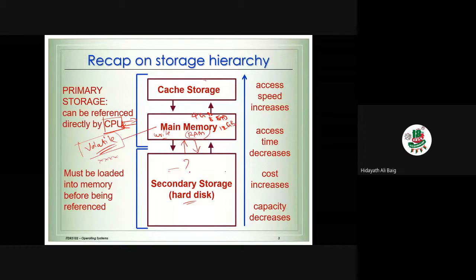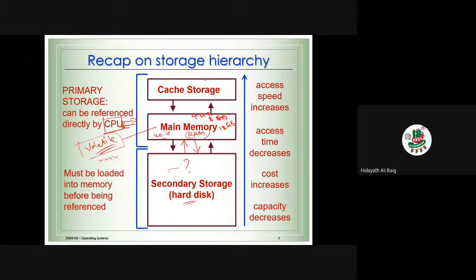But if you tell me what is the hard disk of your computer, what is the size? 1 terabyte. If you compare 1 TB with 4 GB, 4 GB is very small. 1 terabyte is 1000 GB. So see the difference. RAM is very small, but the computer cost is going to increase if you buy different sizes of RAM.